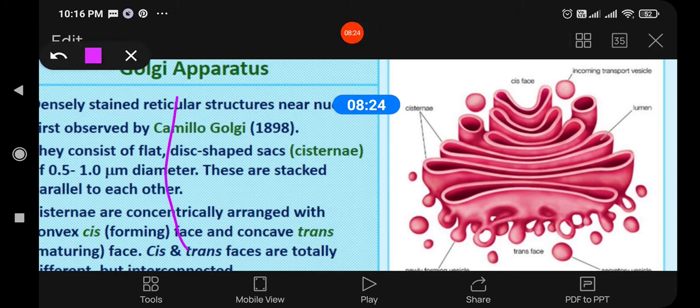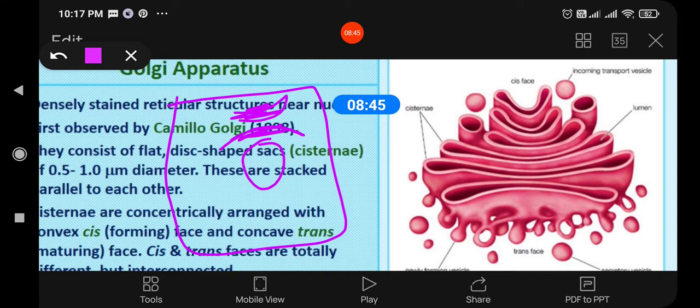Suppose this is a cell. Here this is a nucleus and here Golgi bodies are present. Here will be the cis phase, and here will be the trans, meaning the convex part will be here and the concave part will be here. The cis part is towards the cell membrane, and the trans phase is towards the nucleus. Fine. So these locations decide their function.